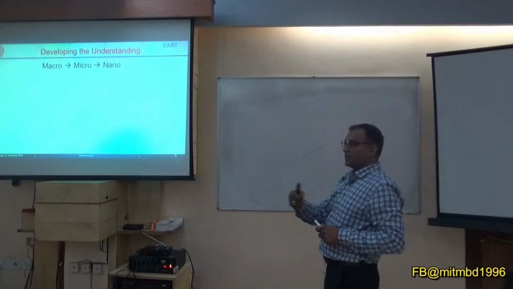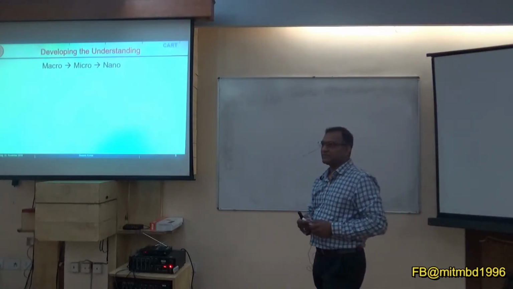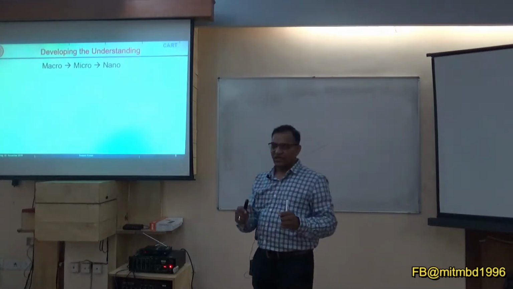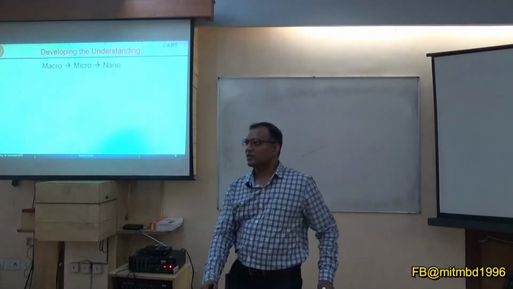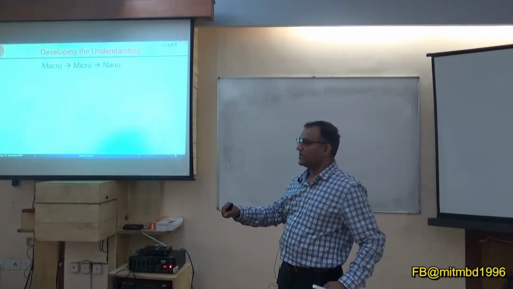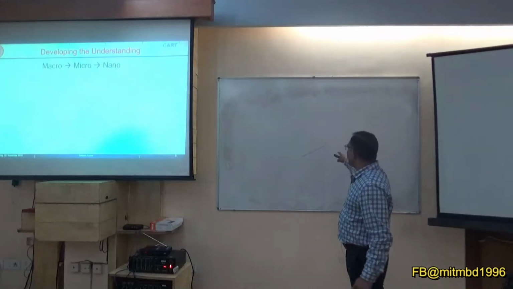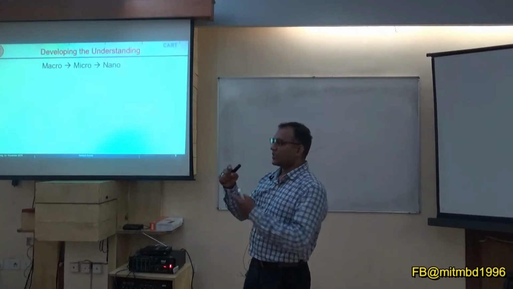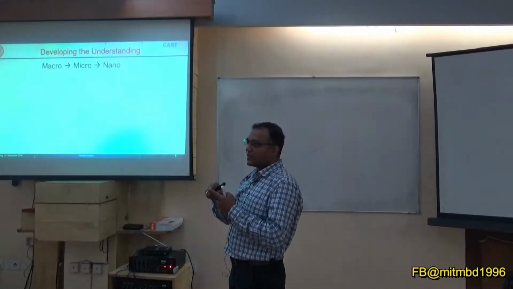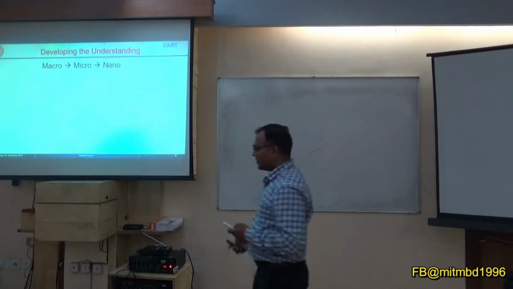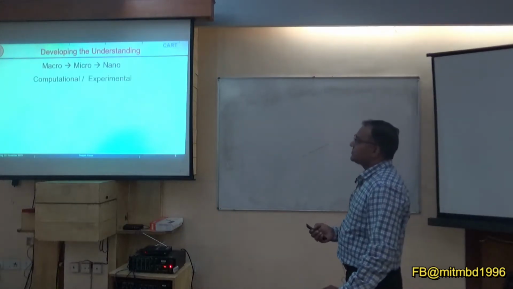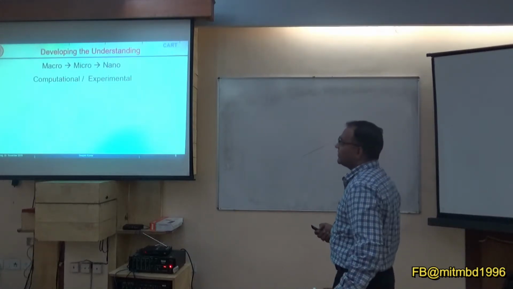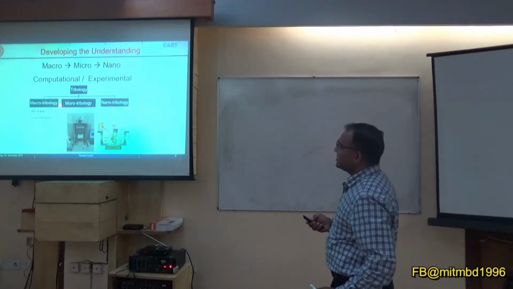Now further I want to improve the quality. Actually there are two inks. We normally see people say this pen is good and this pen is bad. I feel good when I am writing with this pen. So that is where we are trying to engineer the ink, or engineer the mechanism of the roller at the tip. That is where the nano things will come into the picture. So in this line, it can be a computational or experimental approach. Again, your developmental skills. Then the same thing, microscale.